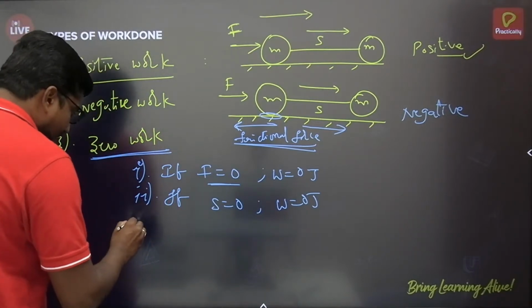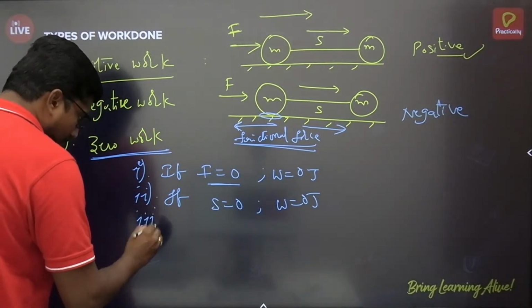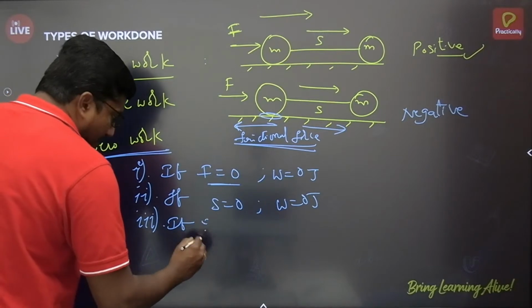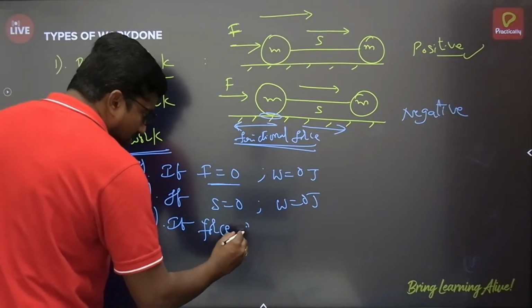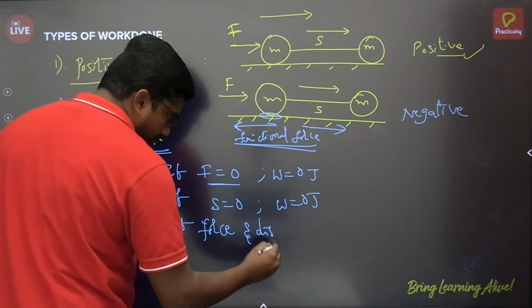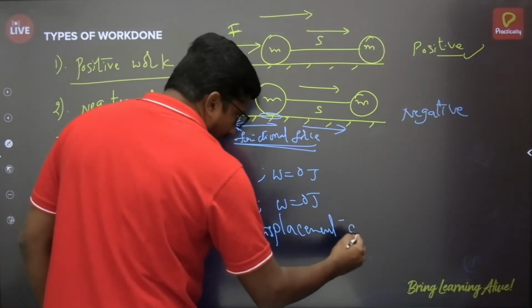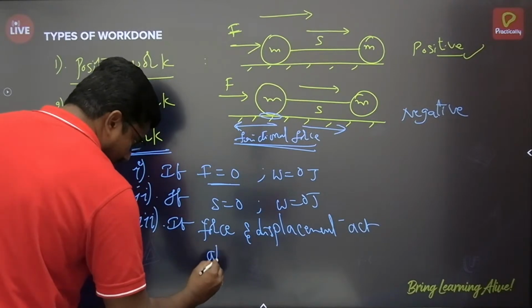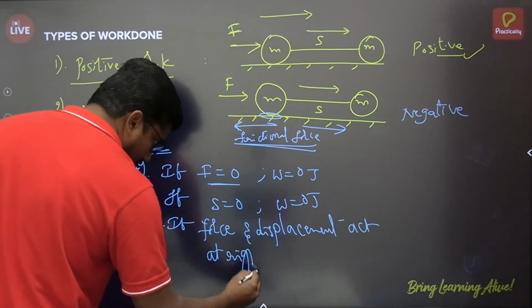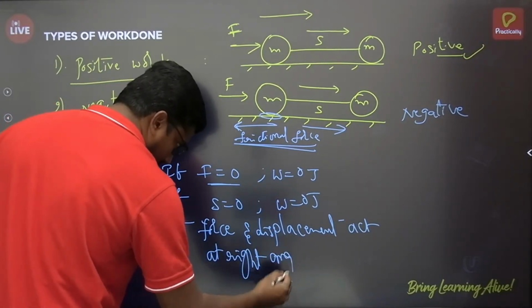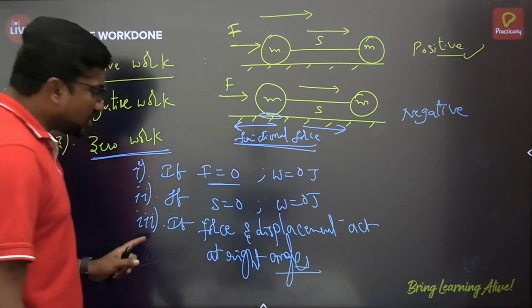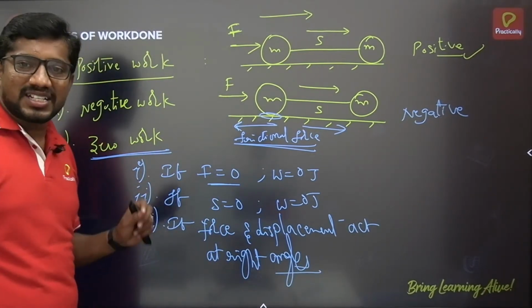Alright, next. If force and displacement act at right angles, then also work done is said to be zero.